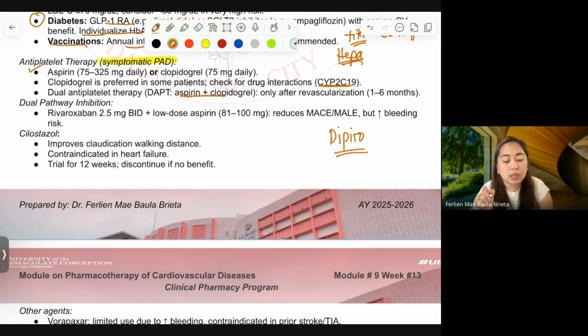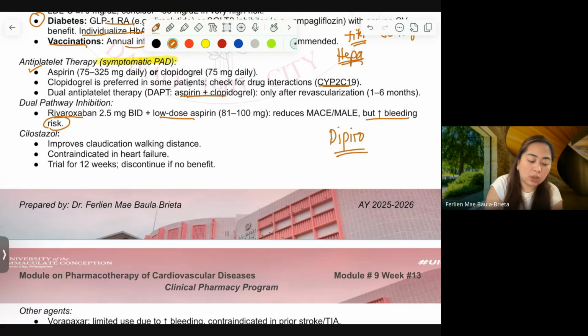So, if the patient has high risk for stroke, then we can give rivaroxaban and low-dose aspirin. As you can see, if these two are given together, it can be very potent because it will lead to bleeding. But it really has to be done, especially if a patient has a very high risk for thrombosis and stroke. So yun siya. It has to be monitored well for this one.